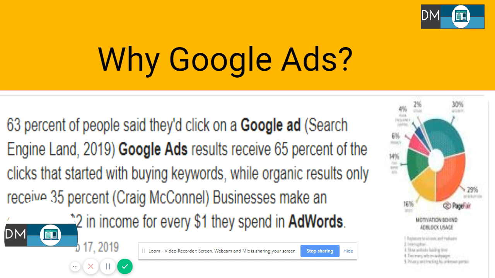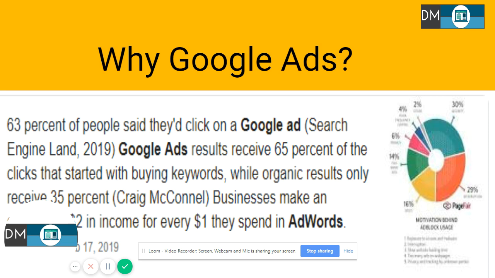So what this paragraph is saying is that 63% of the people said that they would click on a Google ad. 63% of people would rather click on a Google ad, and Google ad results receive 65% of the clicks that started with buying keywords. 65% of those clicks which are getting clicked on the buying keywords are going to Google ads rather than the organic results.